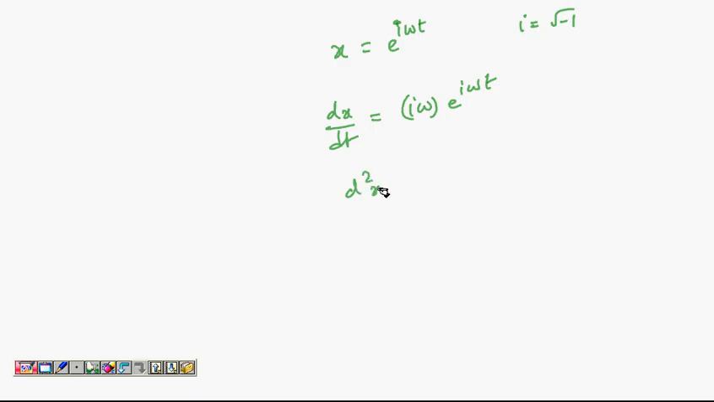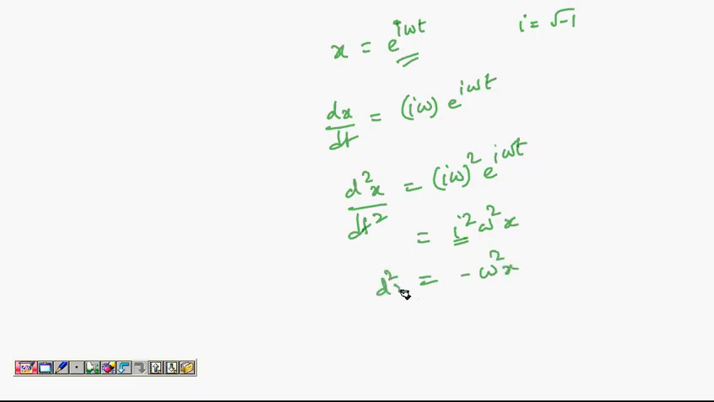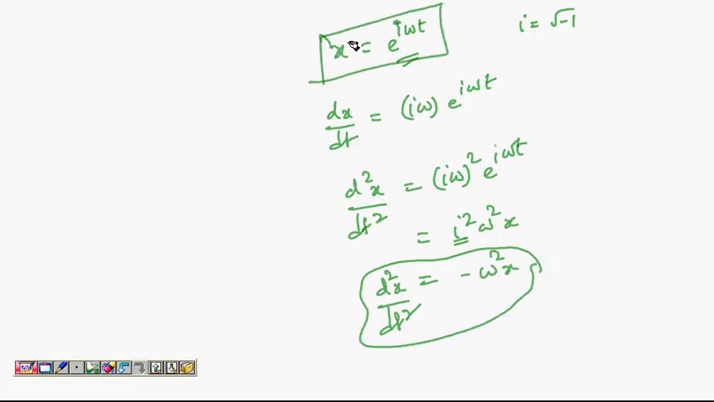If you differentiate it once again, you get i omega whole square e power i omega t, and e power i omega t is nothing but x. So i square omega square x, but i is root minus 1, so this complex number i square gives you minus 1, so minus omega square x. So d2x by dt square is minus omega square x when x is e power i omega t. So there is a complex solution to this differential equation.